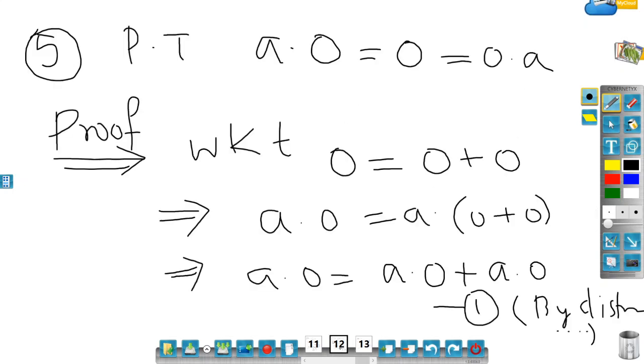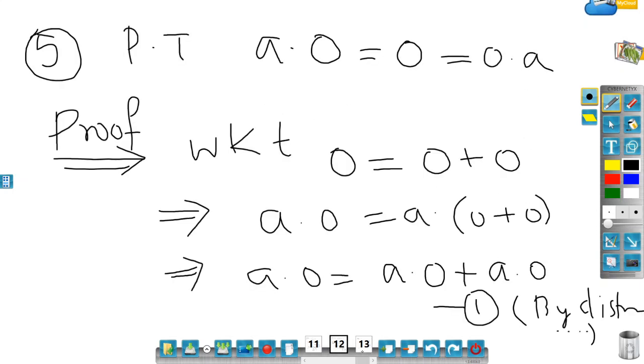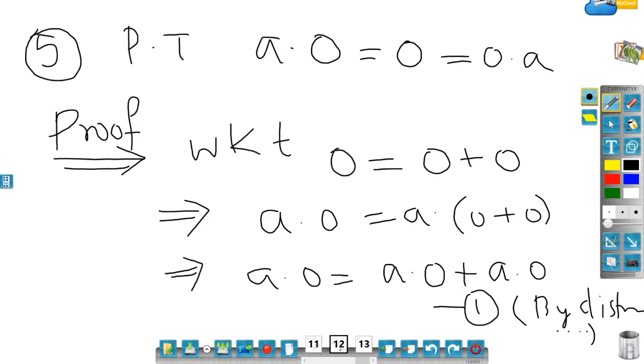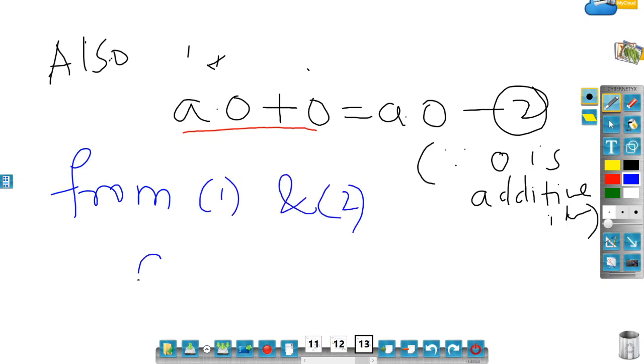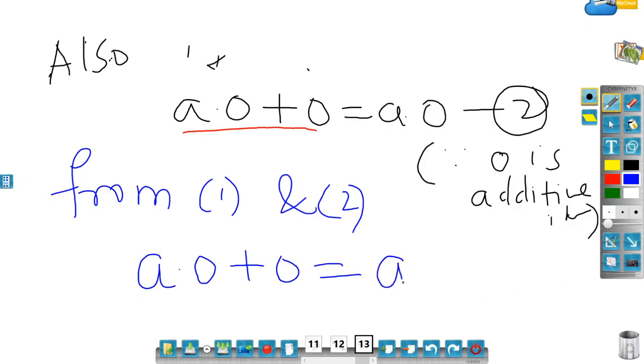From 1 and 2, I can say that both are equal. So from 1 and 2, we can say that a dot 0 plus 0 is the same as a dot 0 plus a dot 0.